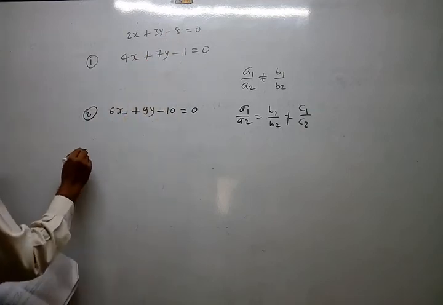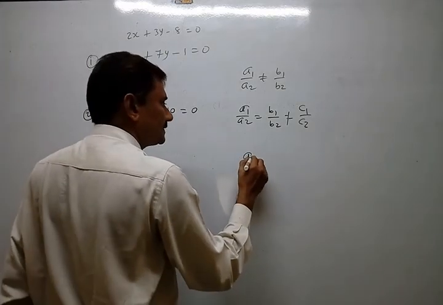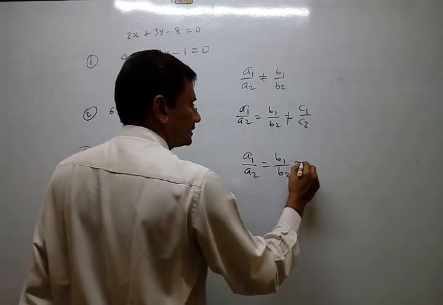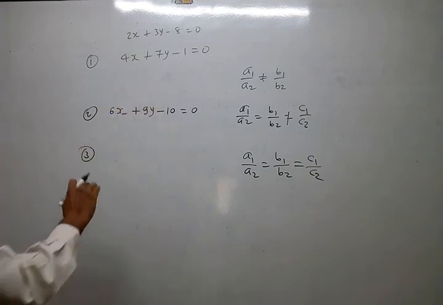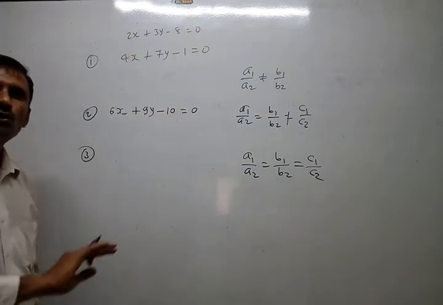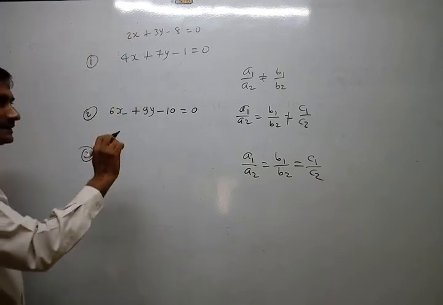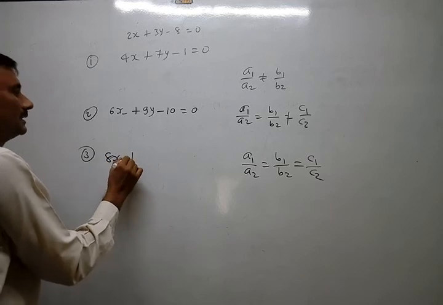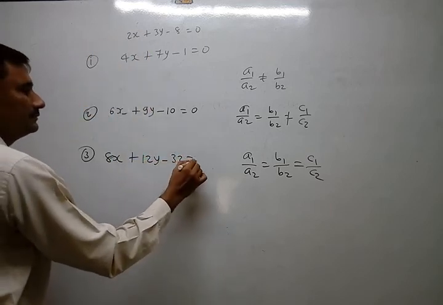Now the third one, coincident lines. In coincident lines, all three ratios should be equal. So if you make the first one double, then all should be double, or 3 times, or 5 times. Suppose I make it 4 times. 2 4s are 8x, 3 4s are 12y, 8 4s are 32.